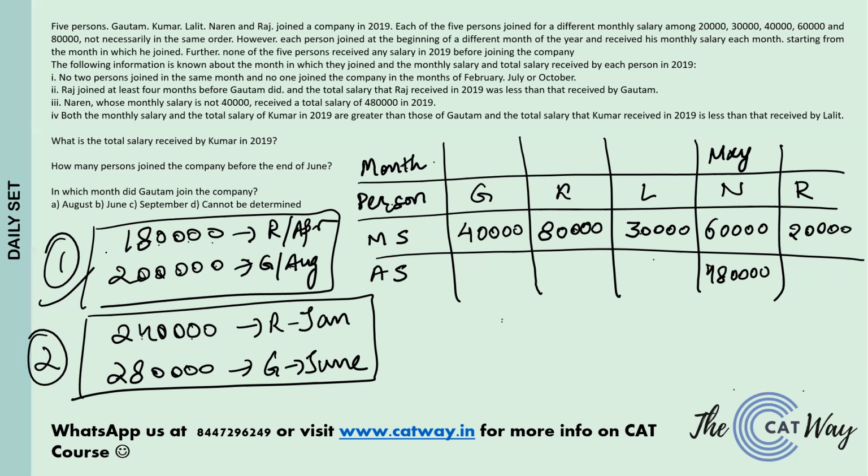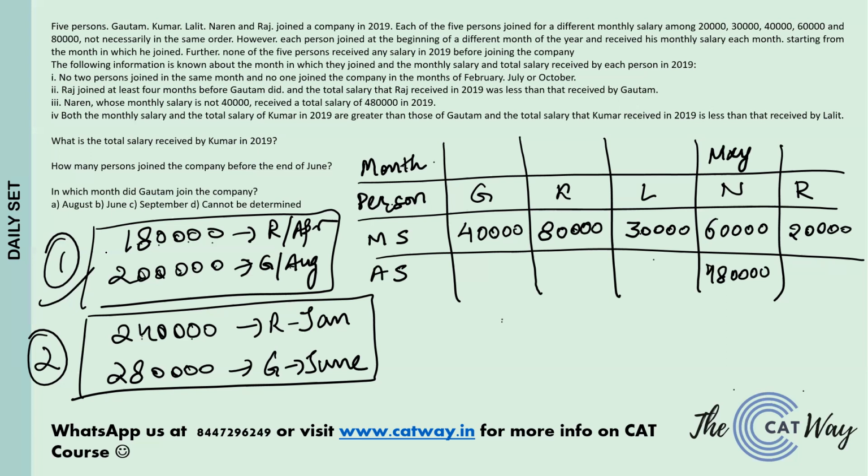And in that case, if he joins in September, his total salary would be 3,20,000. That means Lalit will have to join in January and get a salary of 3,60,000, because Lalit cannot join in February because nobody can. So in case 1, we know in which month Kumar joined and in which month Lalit will join. That is something that is certain, and Raj will also be clear. So the first case is almost sorted.